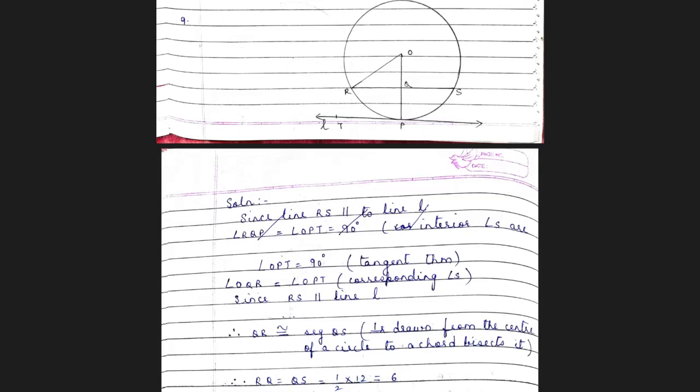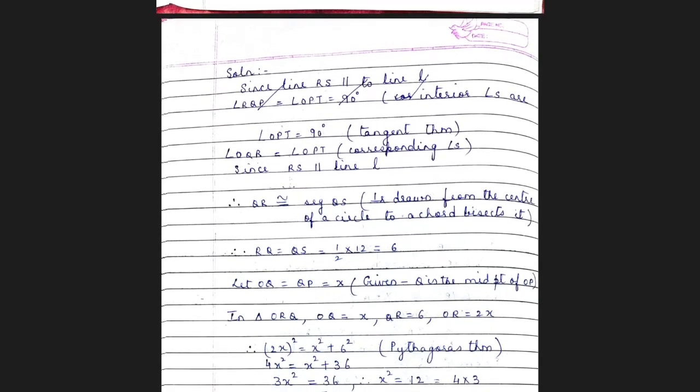Okay. Therefore, OQ is perpendicular to RS. What is the reason? Perpendicular drawn from the center of a circle to a chord bisects it. We got just now RS is parallel to line L, and therefore you have angle OQR and angle OPT congruent. So we got angle OQR 90 degrees. That's perpendicular. So the perpendicular drawn from the center of a circle to a chord bisects it, and therefore QR is congruent to QS. How much is RS? 12. Therefore QR and QS are how much? 6 each. Okay.